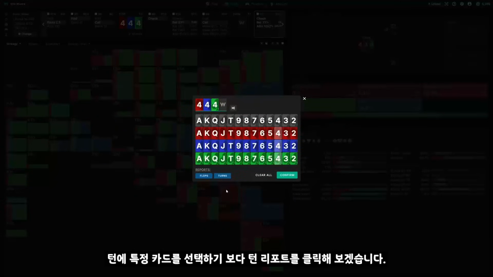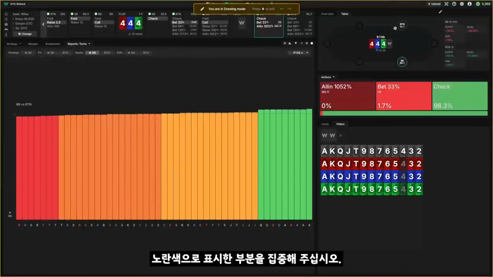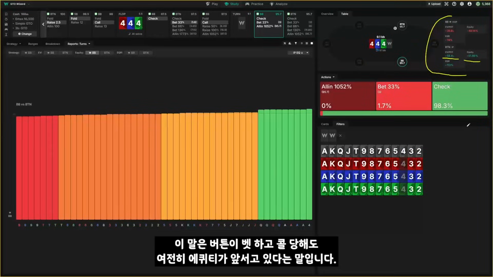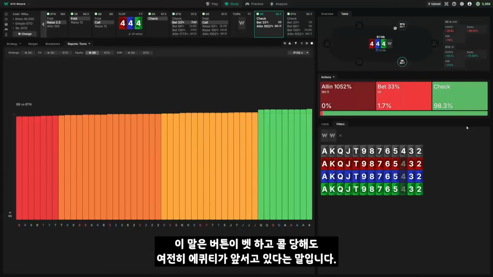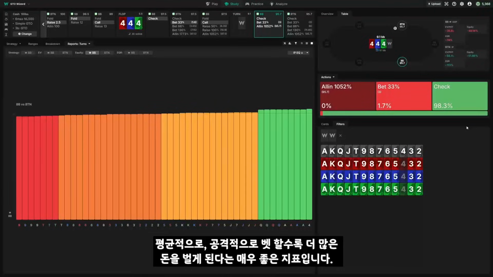Now, rather than selecting some turn card, I'm going to click this button to open the turn reports. And I want you to pay attention to this panel right here. In particular, note that the button has about 58.4% pot share and about 52% equity. What this means is that the button is still ahead after they bet and get called. In fact, they're going to win about 58% of the pot. That is to say, for every dollar the big blind puts in, you're going to win about 58 cents of that on average. And this is a very good indicator that you want to bet aggressively and bet now, because you're going to be claiming a lot of the money that your opponent puts into the pot.